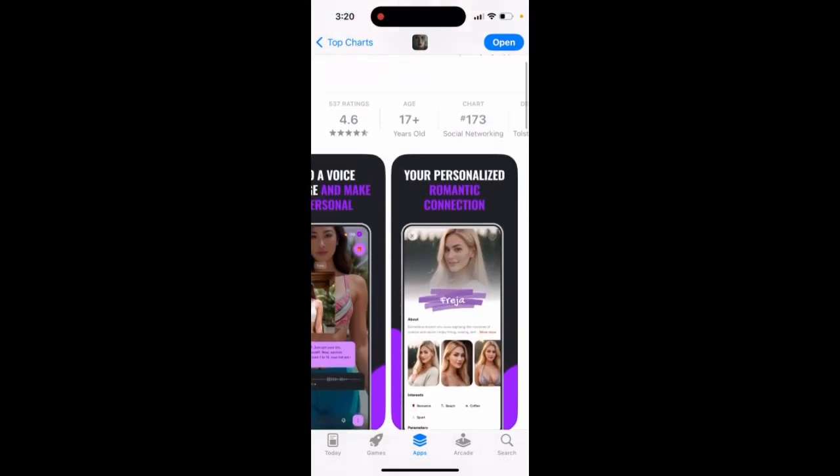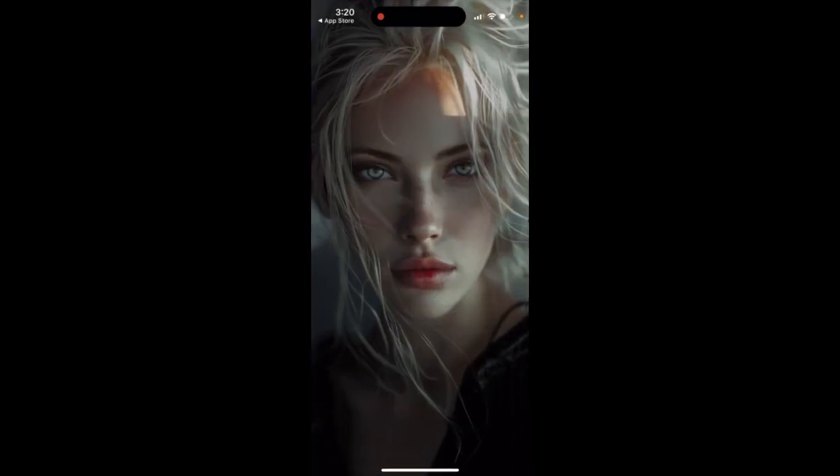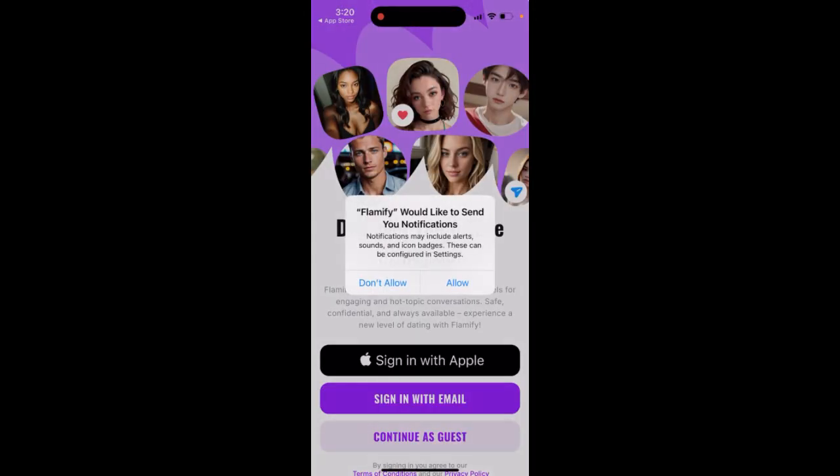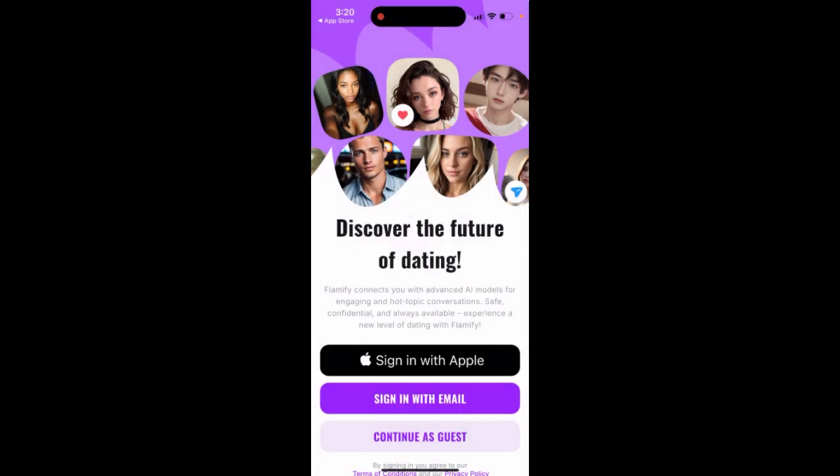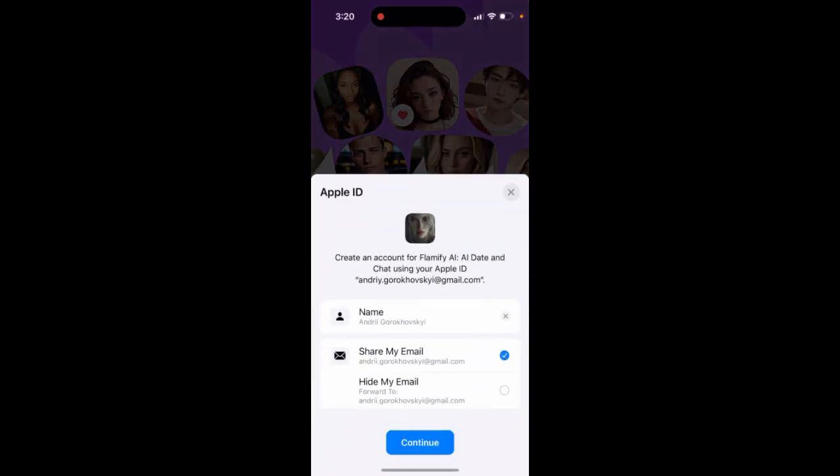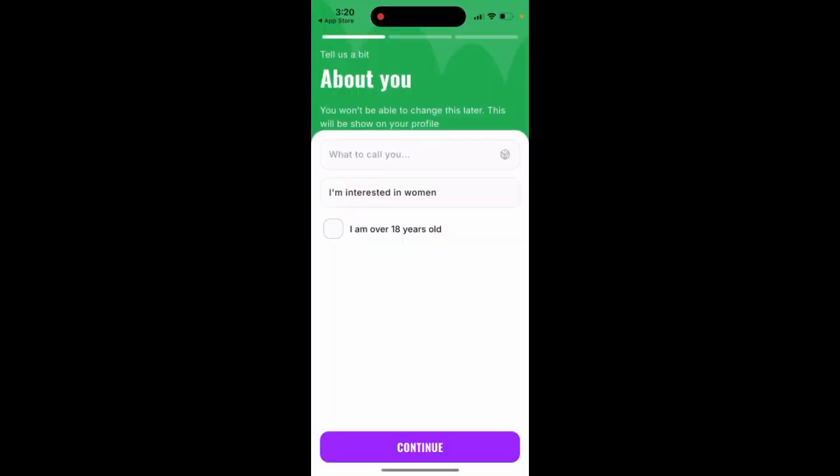And so this is the app. You can just go and open it up, and then you can send notifications, and then you can just allow to track. You can instantly create an account. And then you can just create your account.